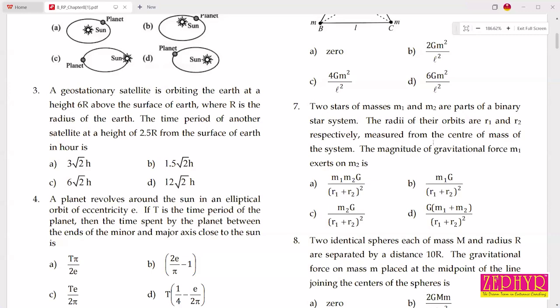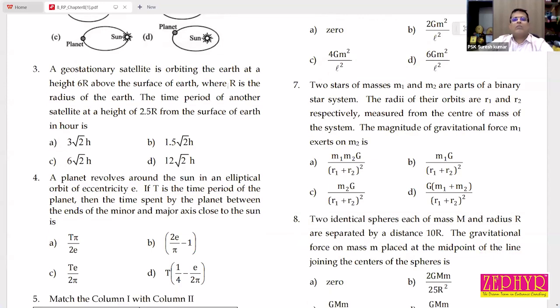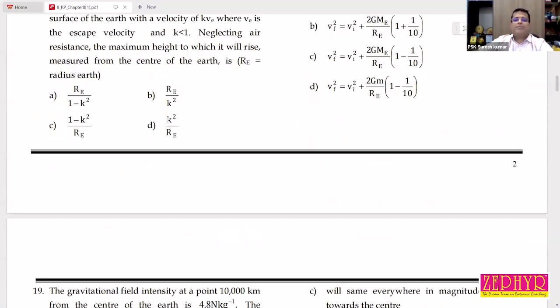The magnitude of gravitational force M1 exerted on M2 is. Problem number 7.